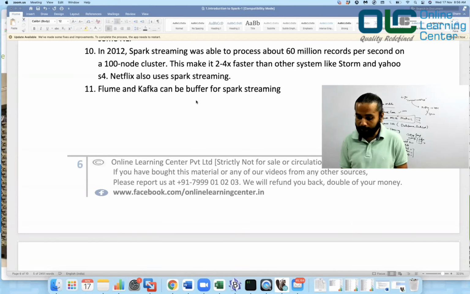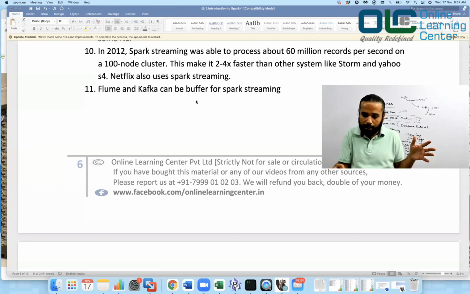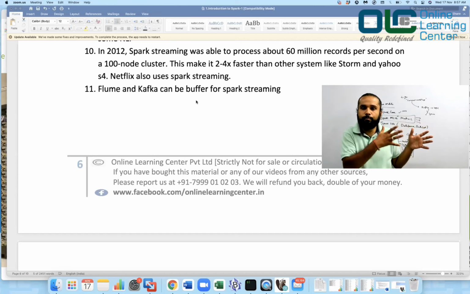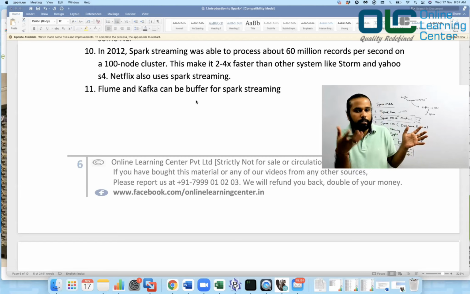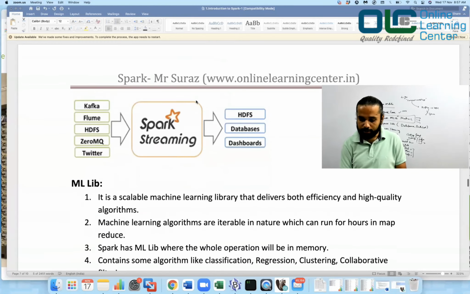And again, Flume and Kafka can be used as a buffer for Spark Streaming. So you have Spark Streaming as a processing framework. All the buffer data can be either stored on Kafka on a temporary basis or on Flume, and you read the data from this Flume or Kafka continuously. I would prefer Kafka because that is much more advanced and much more popular. So you keep your Kafka as a buffer, which will keep your data in the Kafka topics under the partitions, and from the other side you can still write your Spark Streaming job and consume the data and process it all together.